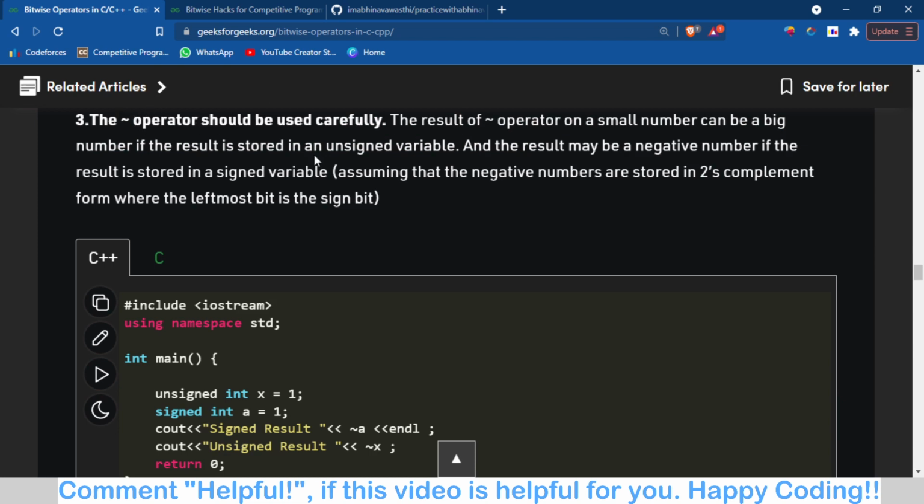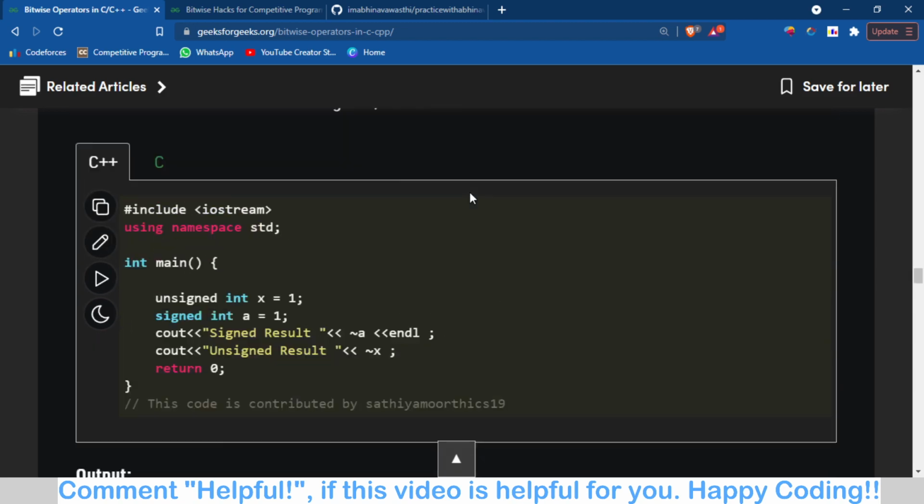When we are storing a variable in a very large data type, for example long, there are approximately 64 bits. So when you flip all those bits from 0 to 1, it will be a really very large number, and maybe it can't be stored in a long, or in a double or int. So we have to be careful while using NOT.